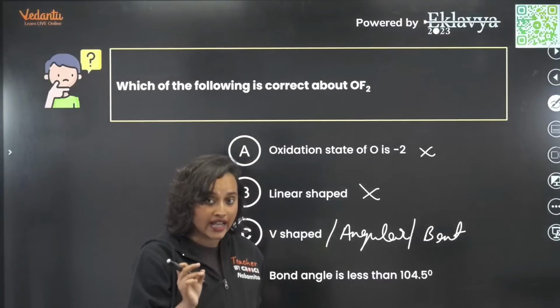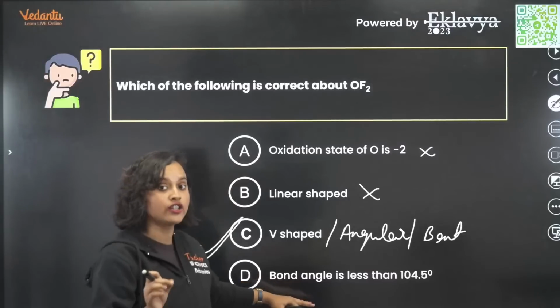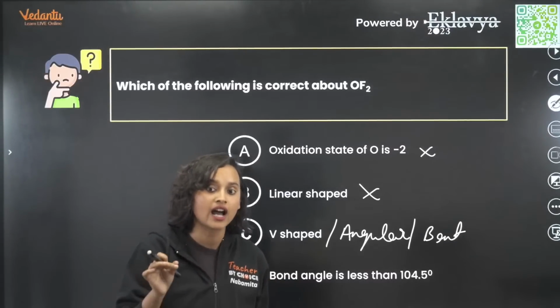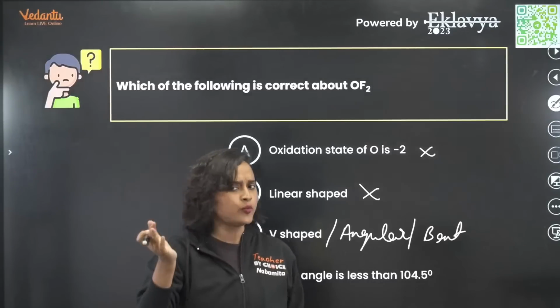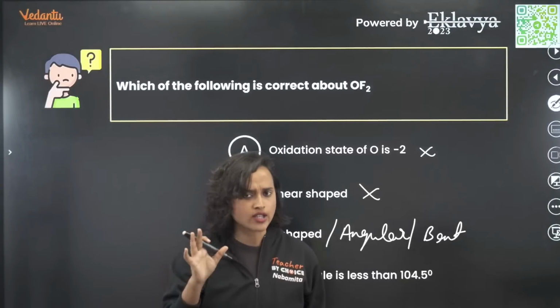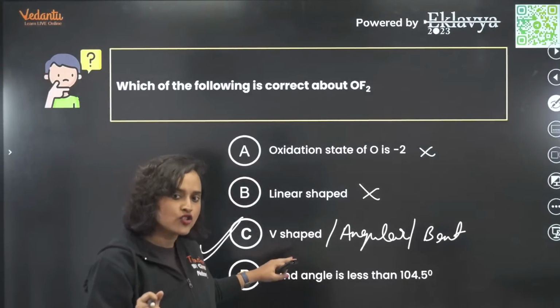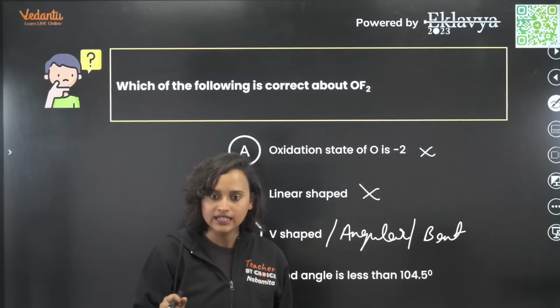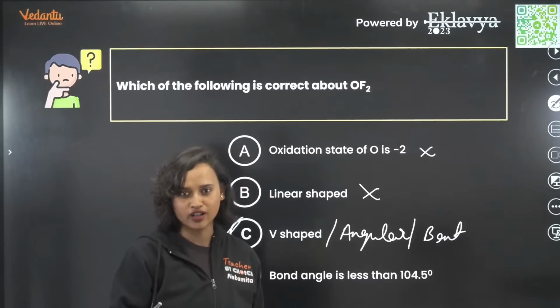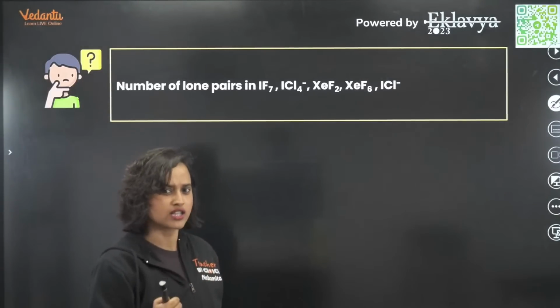If you have any doubt, please make sure that the bond angle is not less than 104.5 degrees. Rather, it is actually 109 degrees 7 minutes or something like that. Yes, it is not less than 104 degrees. Of course, only inorganic questions? No, actually, you will see some organic questions are also there.